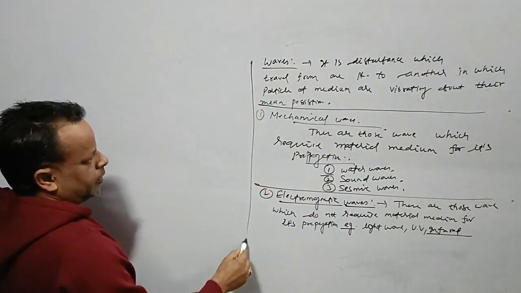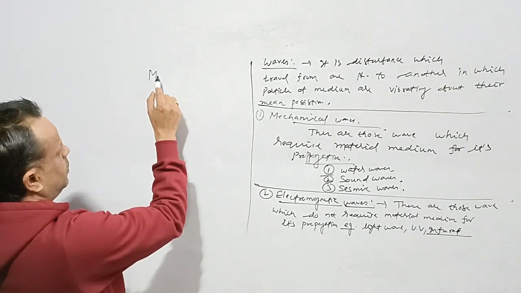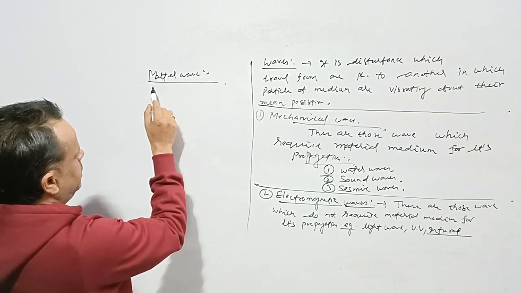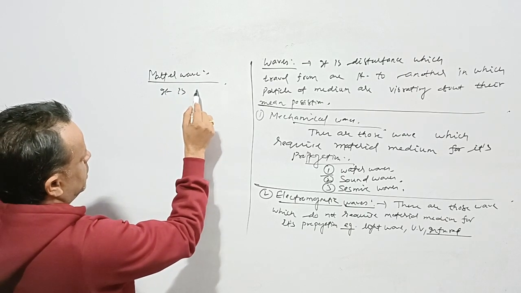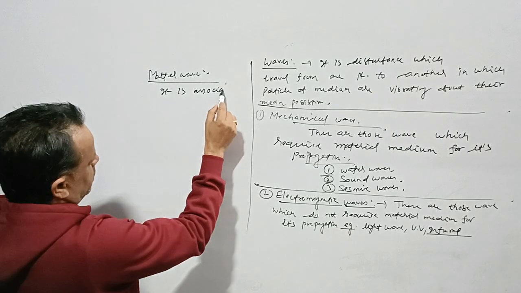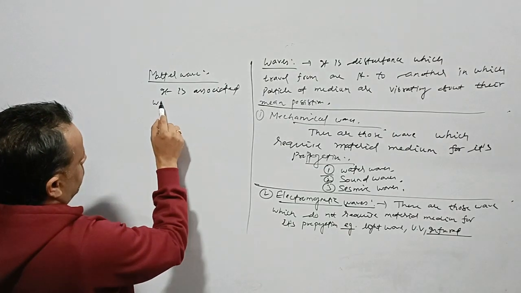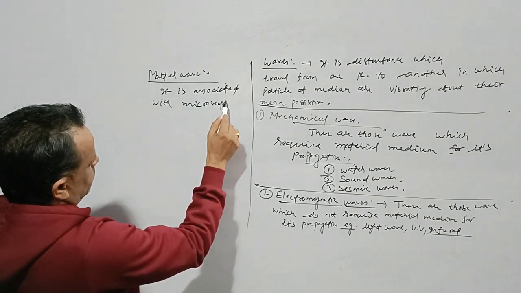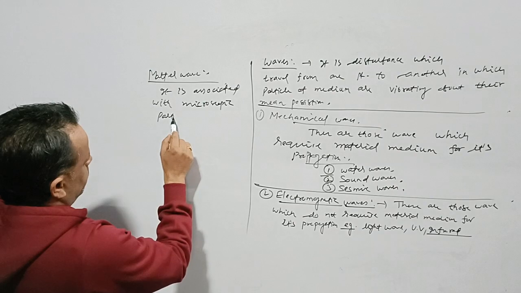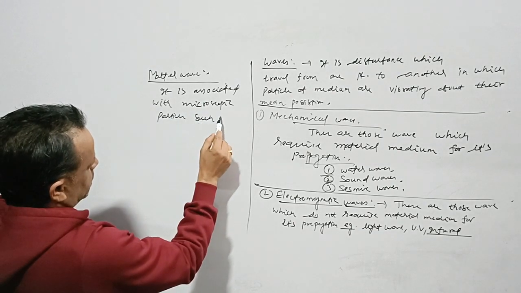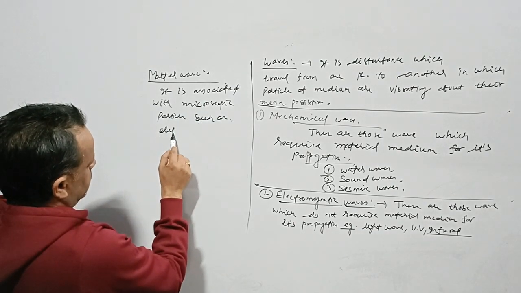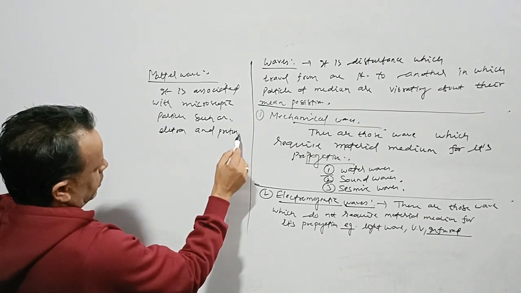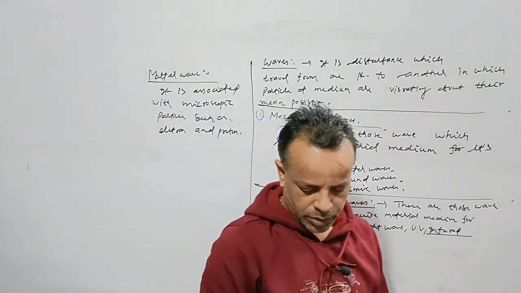Then we have matter waves. What is that? Matter waves are basically associated with microscopic particles such as electrons and protons. These are the waves associated with the electron and proton.